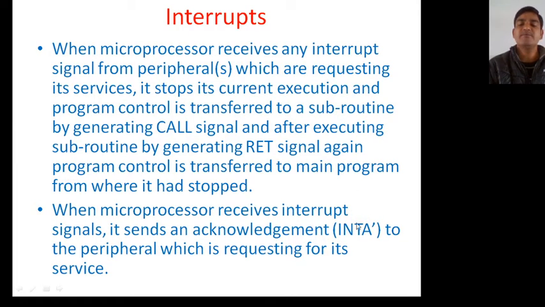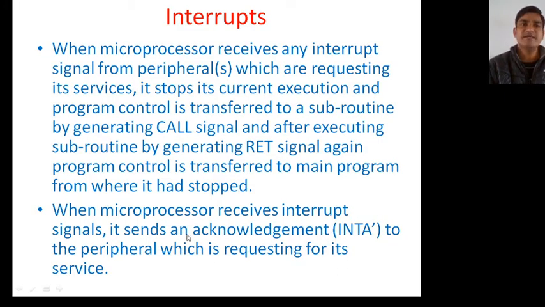In the pin diagram you have seen there are 5 interrupts and 1 acknowledgement, INTA. Always the microprocessor will send this interrupt acknowledgement to the peripheral device. Because it is an active low signal, if its value is 0, it means its request has been accepted. If its value is 1, it means it is ignored.